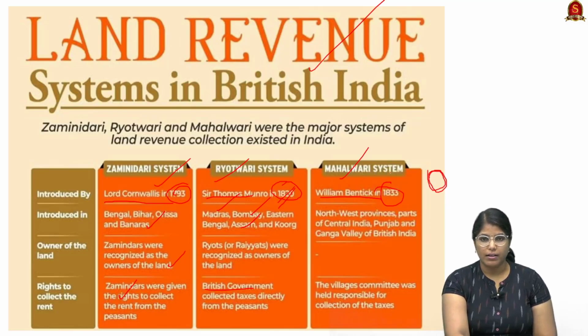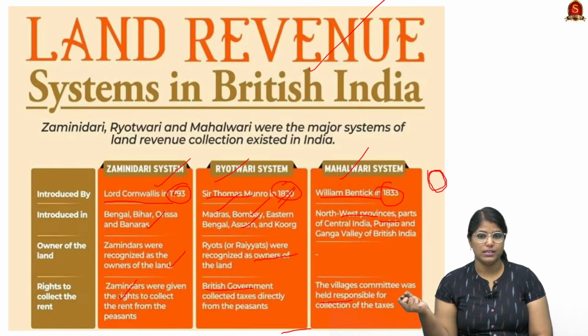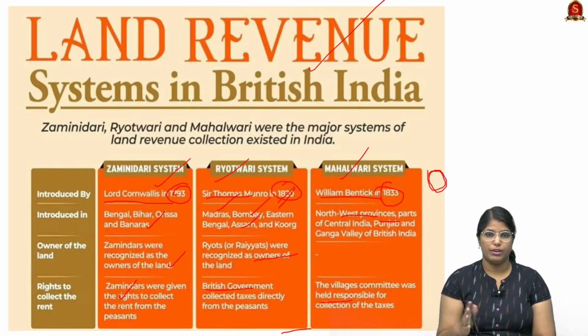So this kind of system was implemented in the northwestern provinces or parts of central India, then Punjab and the Ganga Valley of British India. Here the village committee would be held responsible for collecting all the taxes. Now remember all the years and remember all the persons who introduced it.